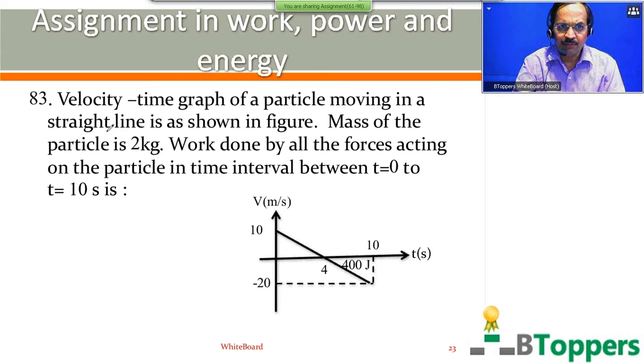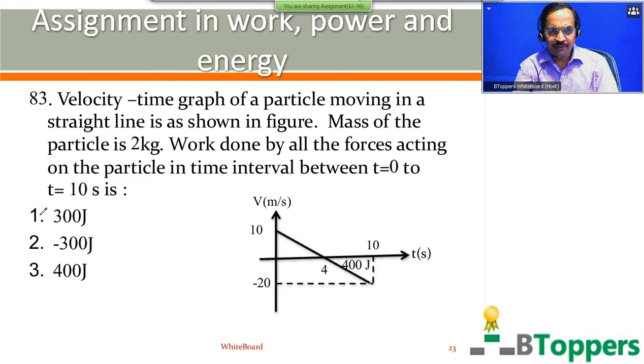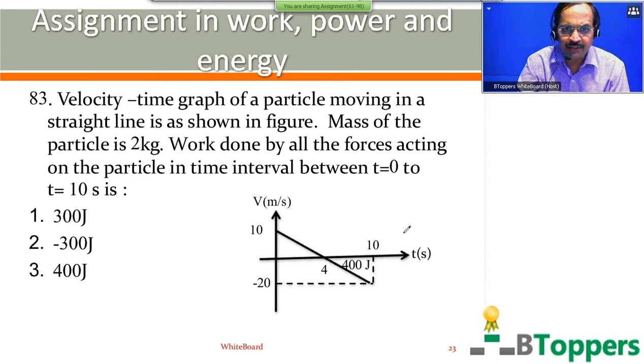Velocity time graph of a particle moving in a straight line is as shown in the figure. Mass of the particle is 2 kg. Work done by all the forces acting on the particle in the time interval between t equal to 0 and t equal to 10 seconds is. First option, 300 joules, second option, minus 300 joules, third option, 400 joules, fourth option, minus 400 joules.